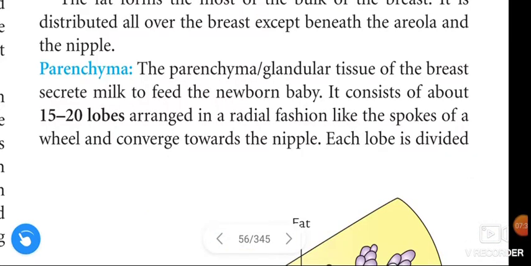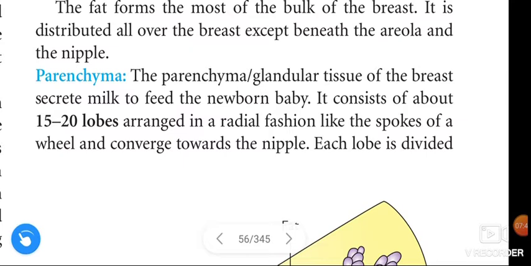Next is the structure of the mammary gland, that is, the parenchyma. The parenchyma, also called glandular tissue or mammary gland proper, of the breast secretes milk to feed the newborn baby.